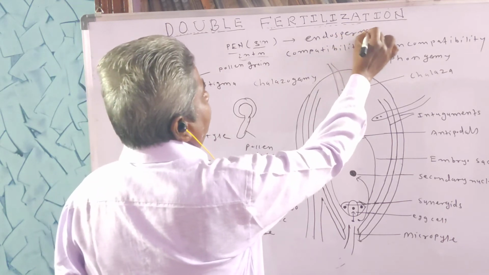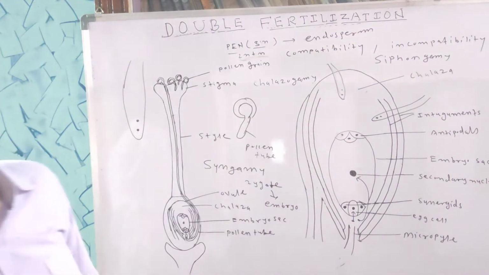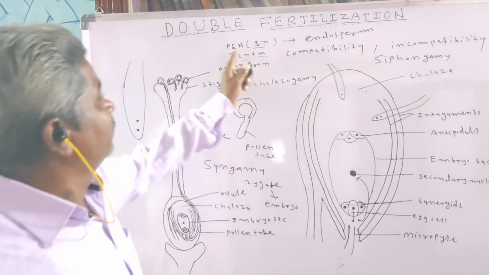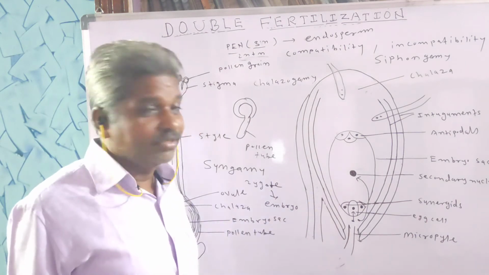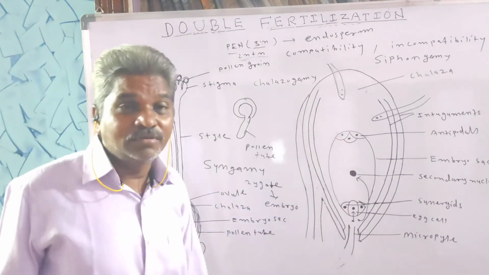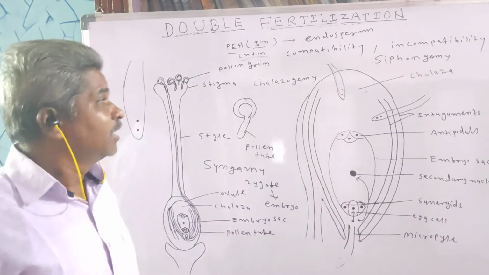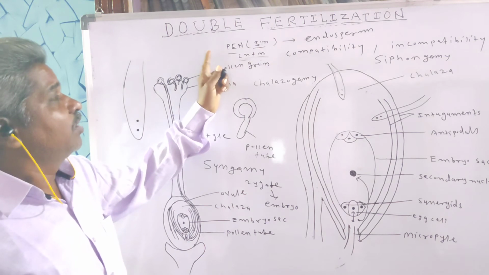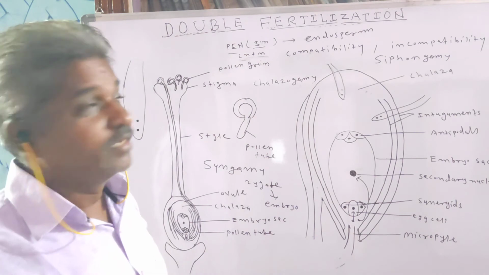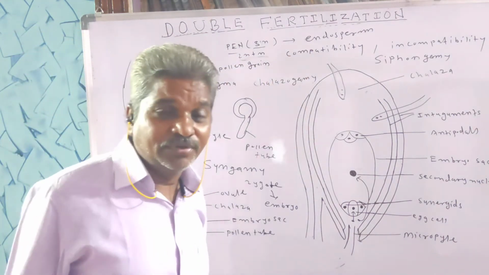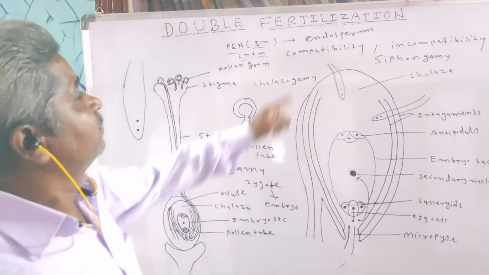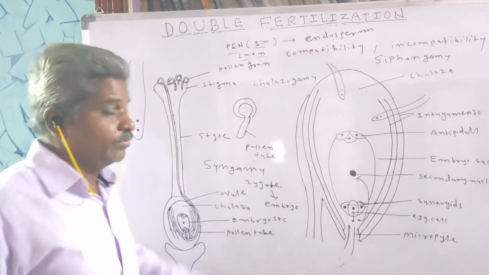Endosperm is the nourishing tissue that lies in the seed. What is endosperm? It is a triploid tissue that lies in the seed and develops from PEN, and PEN is the fusion product of triple fusion, where the secondary nucleus and the other male gamete fuse with one another. The resultant product is PEN, the primary endosperm nucleus, which develops into endosperm, and endosperm lies in the seed and provides nourishment to the embryo.